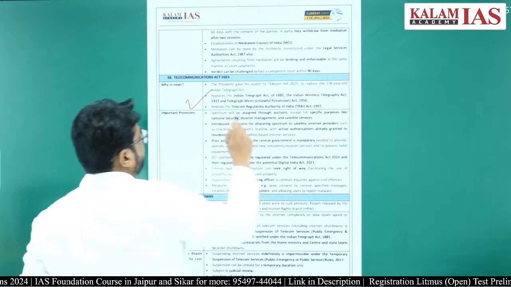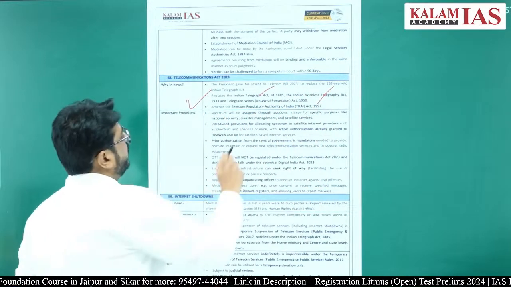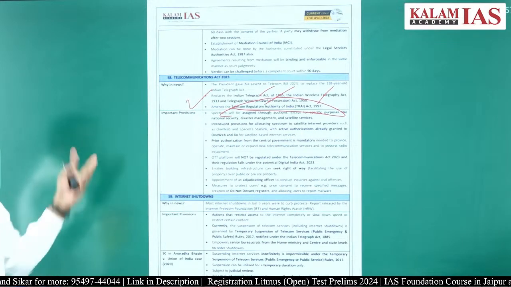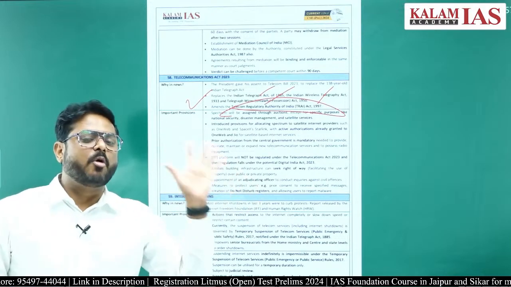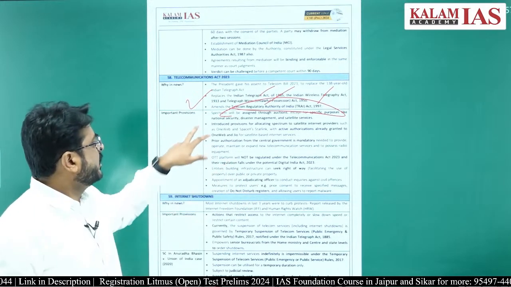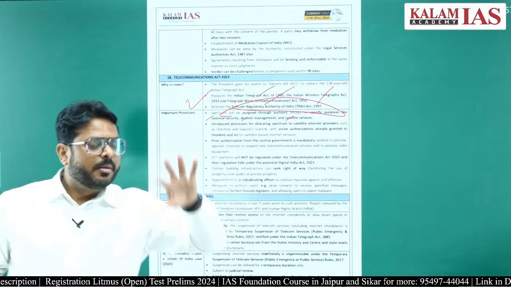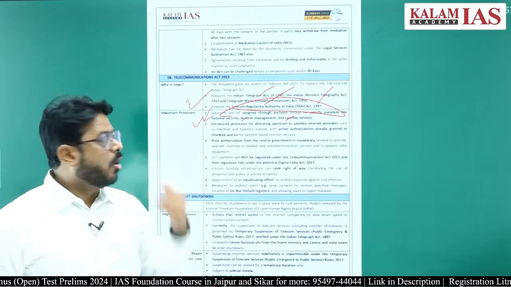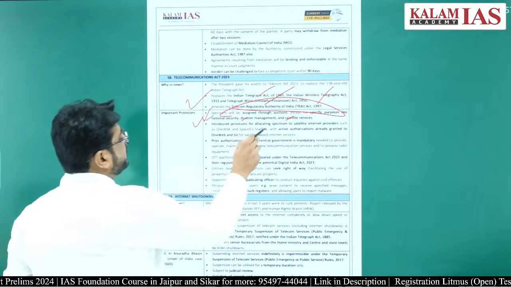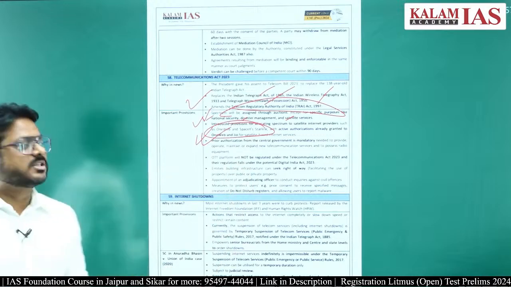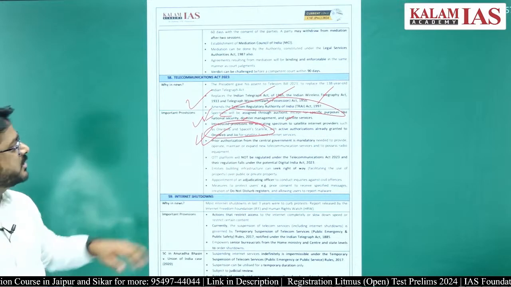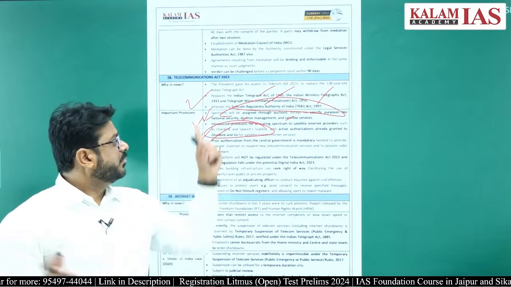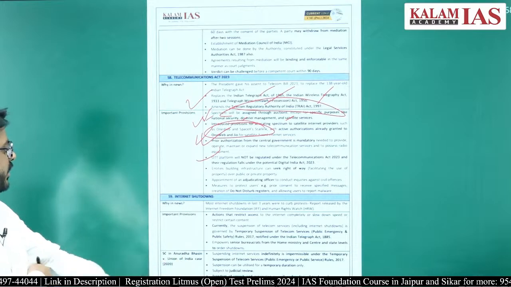Telecommunication Act, not much important from the prelims point of view. It has replaced acts such as the Indian Telegraph Act and the Indian Wireless Telegraphy Act, and it has amended the TRAI Act 1997. A few important points: spectrum allocation will be on the basis of auction only, except for a few things like National Security, Disaster Management and Satellite Service. If spectrum has to be issued for these, it can be done without auction also. Plus OneWeb, Starlink, all these, the allocation of spectrum can be there. OTT platforms are not regulated under this, and users will also have lots of privacy under this Telecommunication Act 2023.